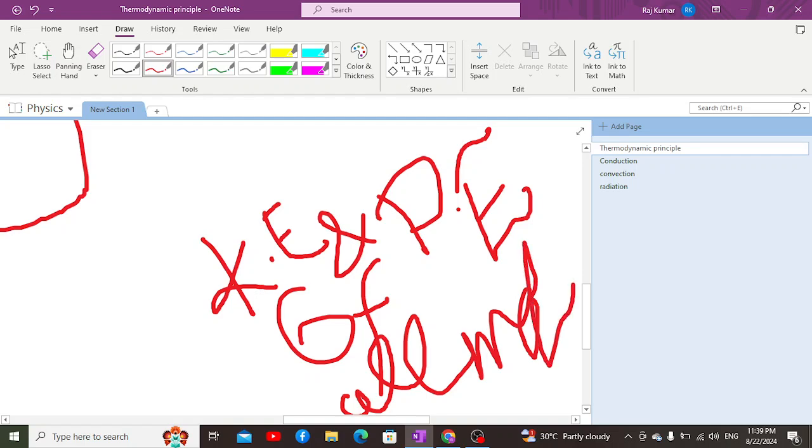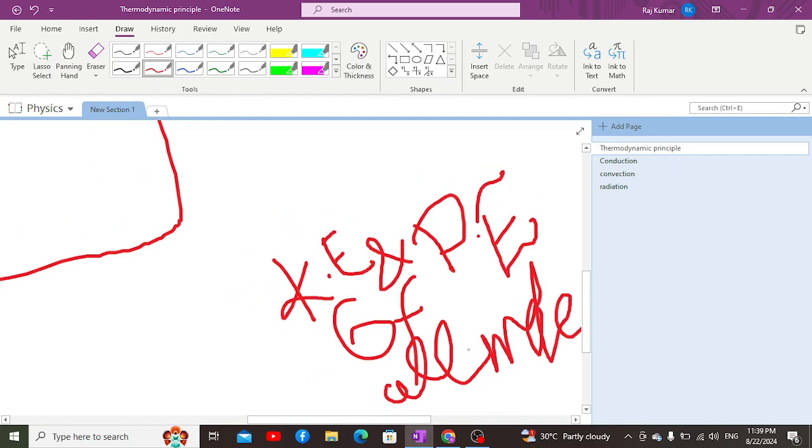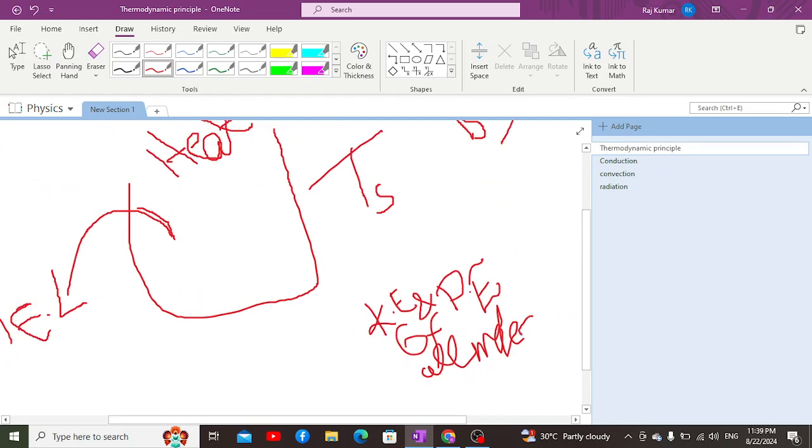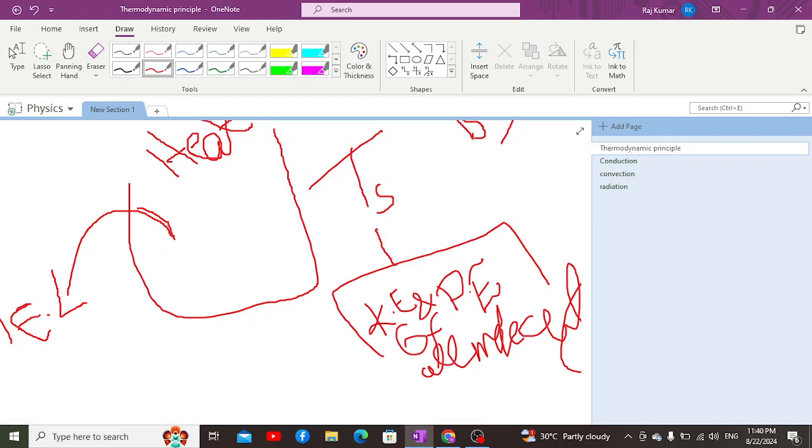So the total kinetic and potential energy of all molecules is known as the internal energy, and that internal energy changes, which causes a change in temperature.